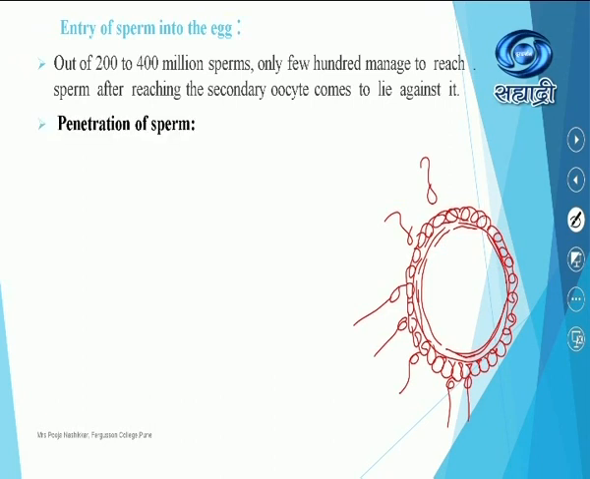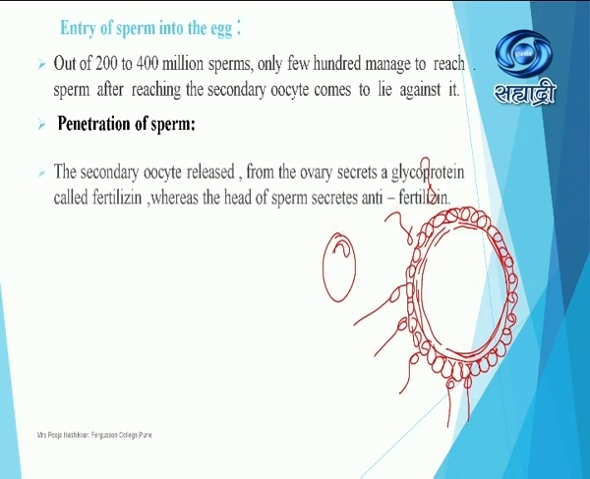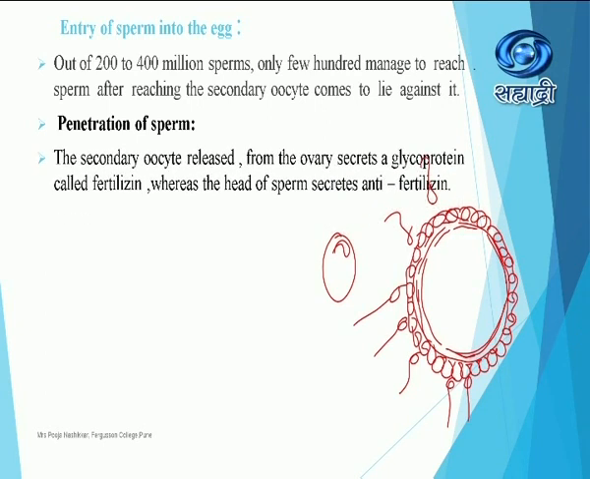As soon as they attach to the wall, based on what we have studied about the structure of the sperm, anteriorly it has the acrosomal cap. This acrosomal cap secretes the hyaluronidase enzyme. Before that, how do they remain attached to the wall of the egg? The secondary oocyte released from the ovary secretes a glycoprotein called fertilizin, whereas the head of the sperm secretes anti-fertilizin.